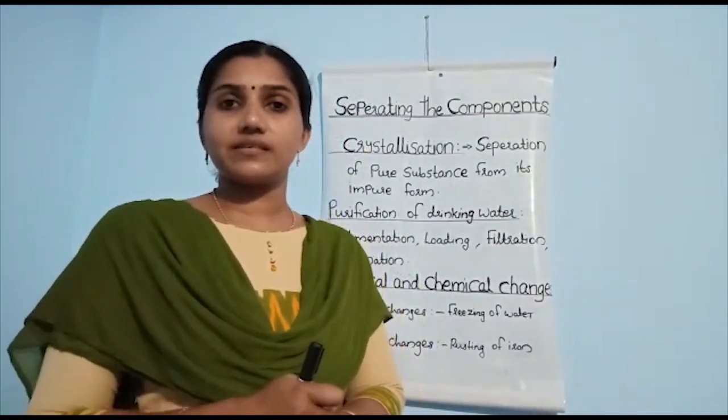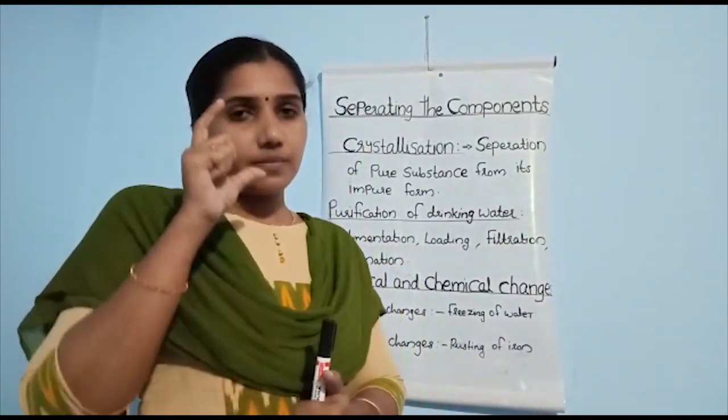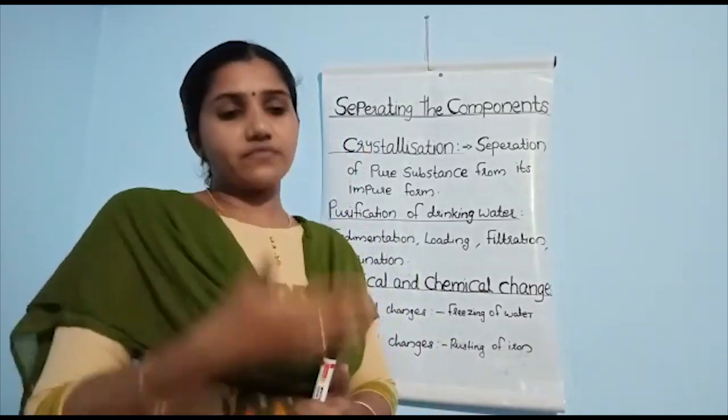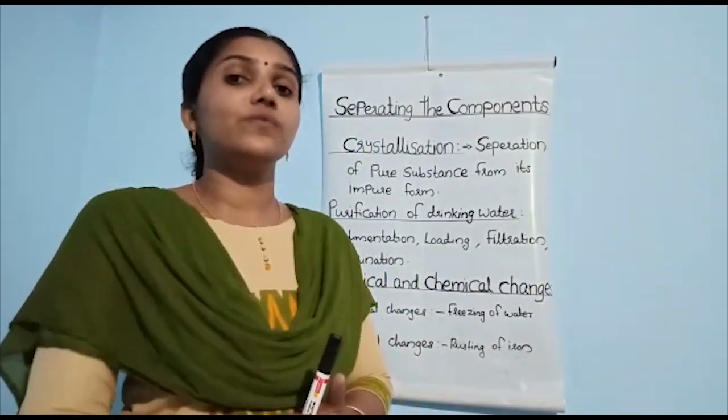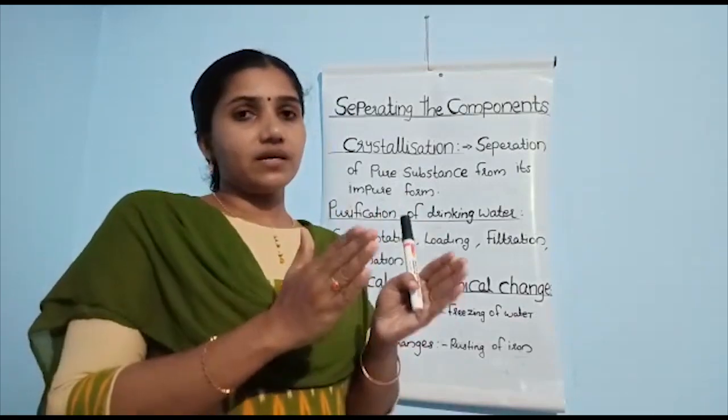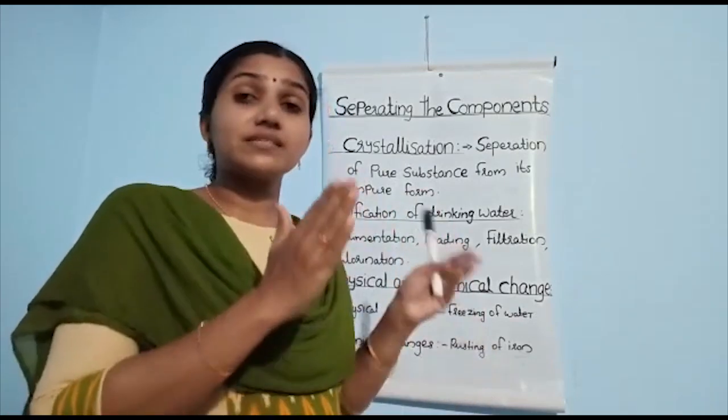How can we understand? Chemical means that after the process, the result is a new one. The simple example is rusting of iron.